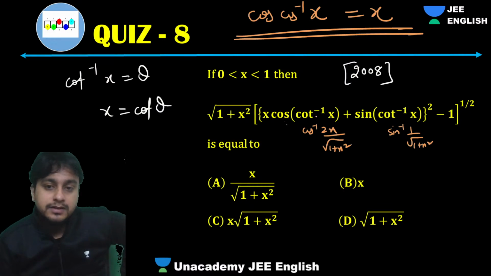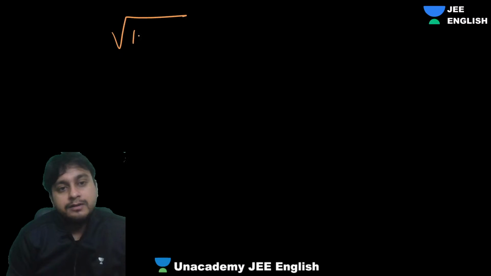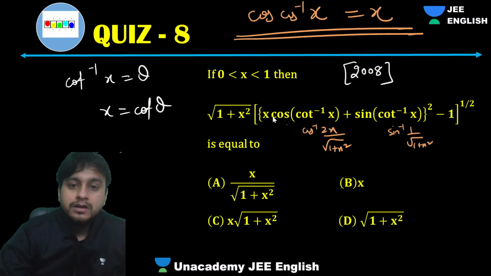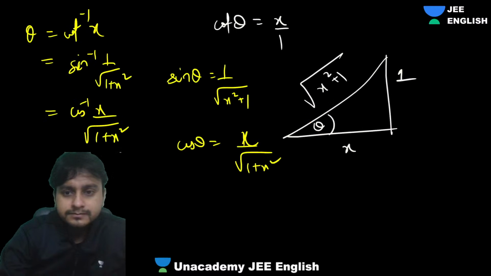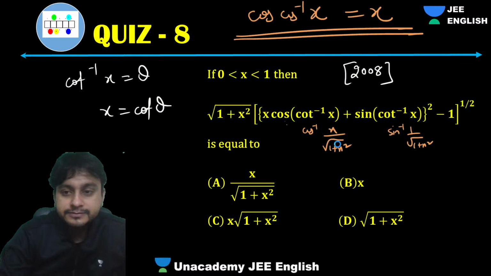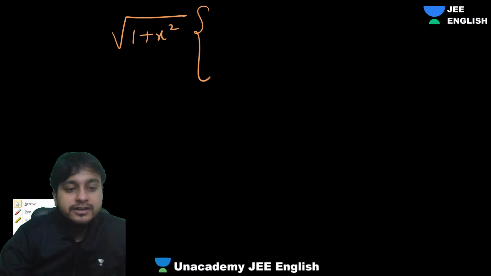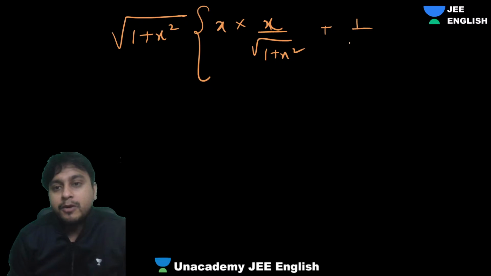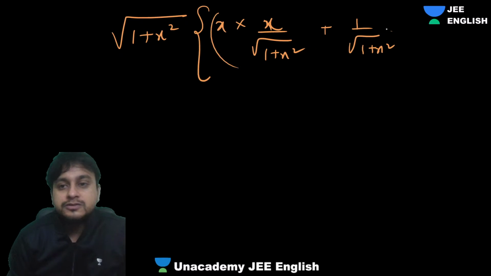So what will happen? This will be root over 1 plus x square into x into this. Cos and cos inverse will cancel, x into 2x, right? Sorry, not 2x, it's x only, sorry. So what are we getting guys? x into x upon, that cos and cos inverse will cancel. And then what will we be getting? 1 upon under root 1 plus x square, right? And this whole square is there.